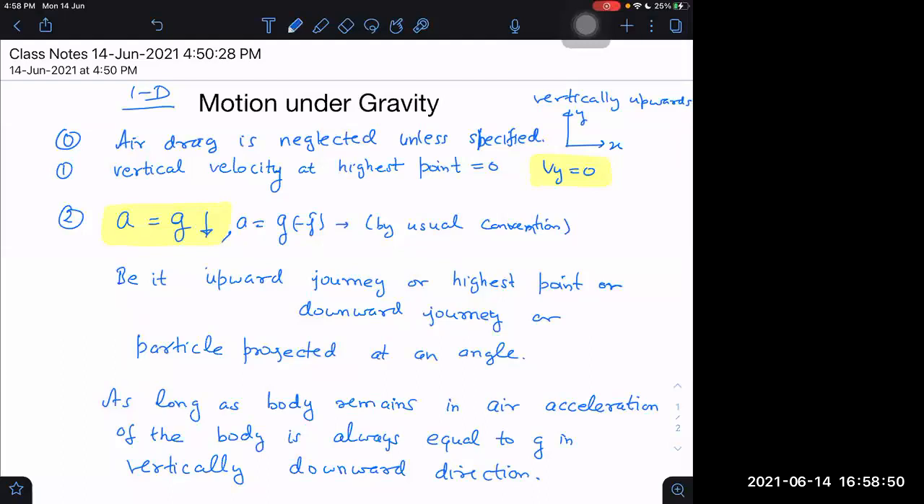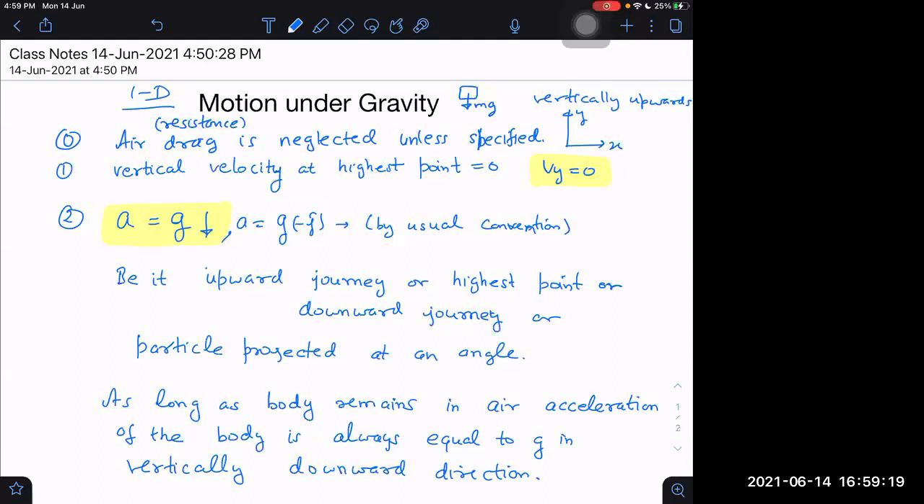What force is due to air? Air resistance, the force acting due to air. If there is air drag, maybe they will mention it and we will do the question accordingly. They will give us the formula for air drag. Then we can do it.